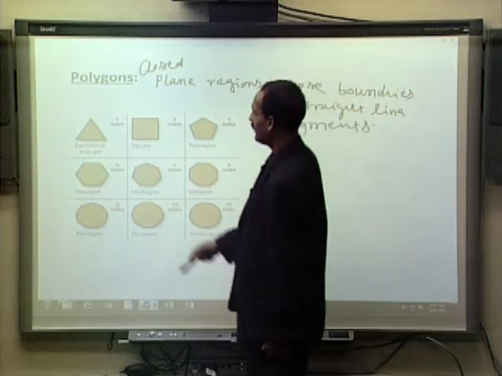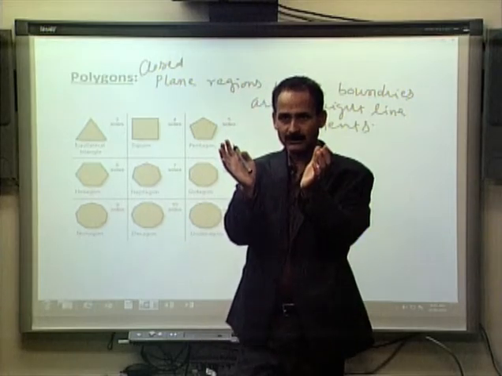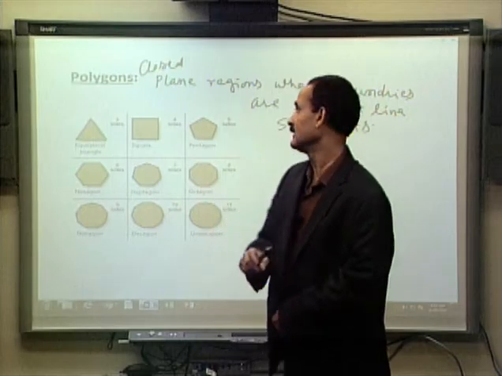So, for example, a triangle is a polygon because it's closed and the boundaries are straight lines.